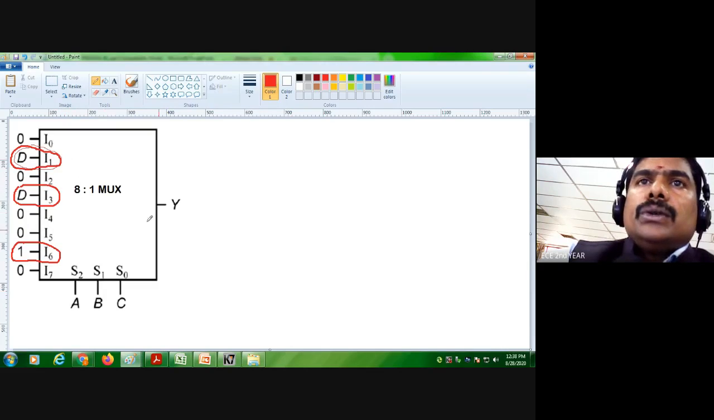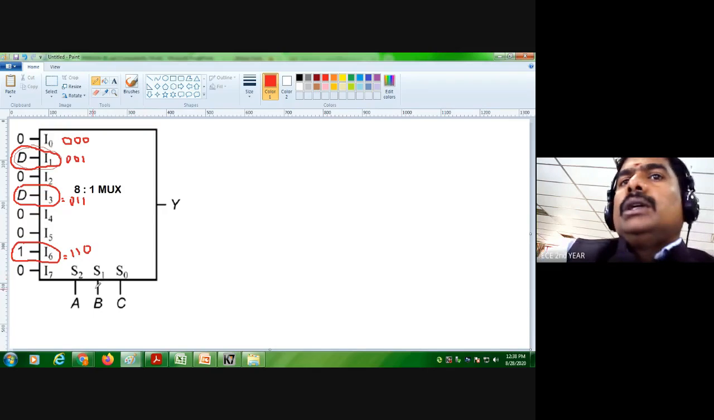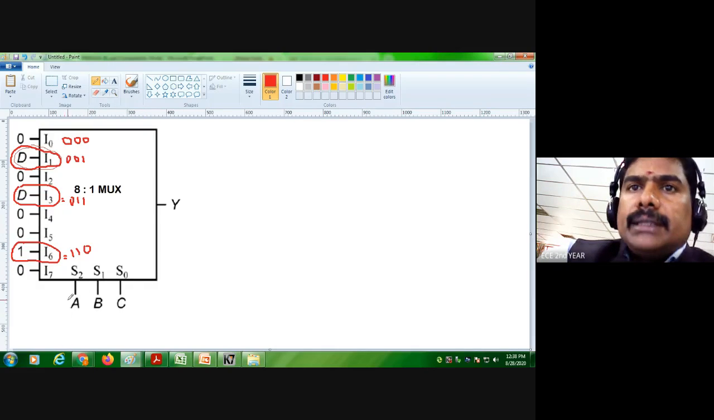Okay, so if I write like this, this is 0, right? So this is 0 and this is 1. So 1 can be written as 0, 0, 1. This is 0, 0. I'm writing for my output alone. So this is 3, so I can write 0, 1, 1. For 6, I can write 1, 1, 0. Okay, so based on this, based on the select line,